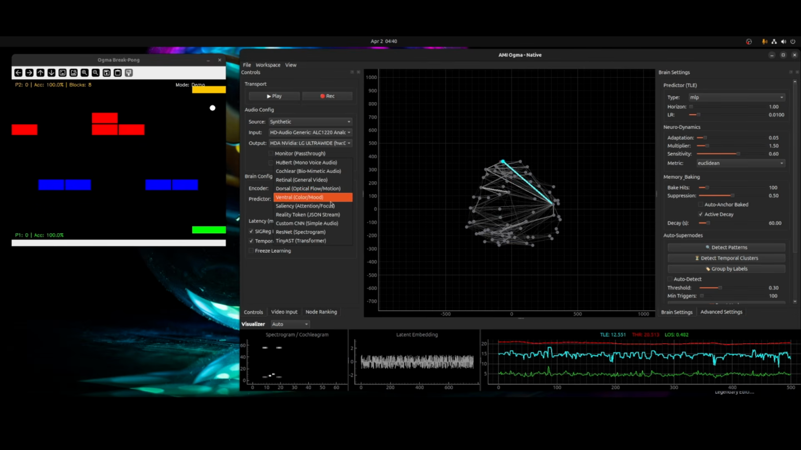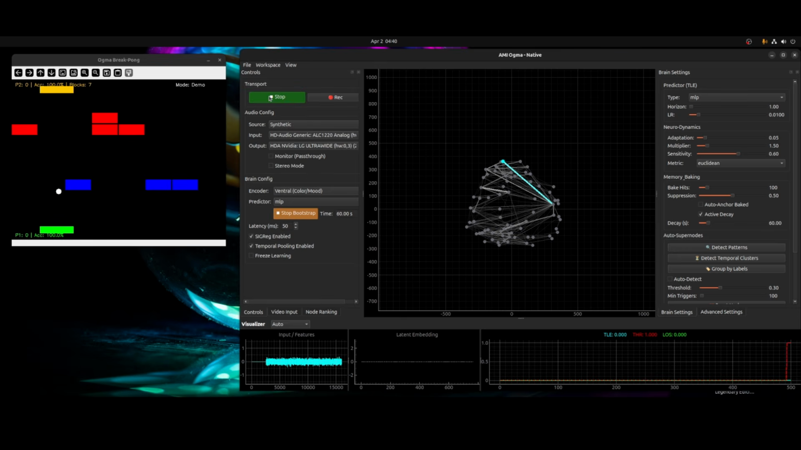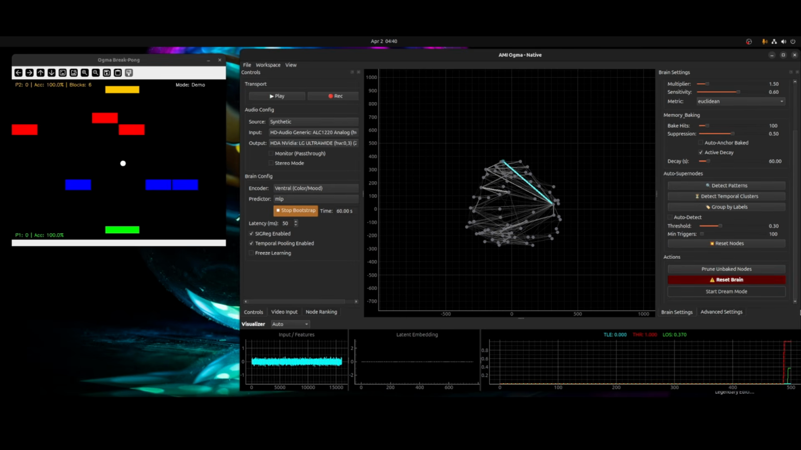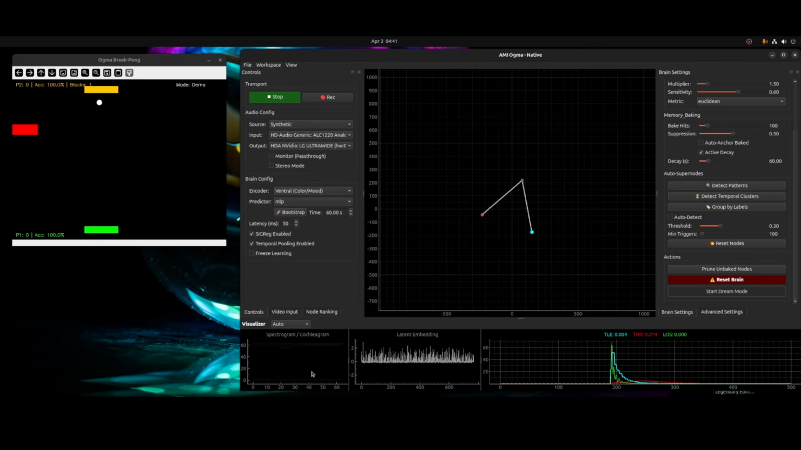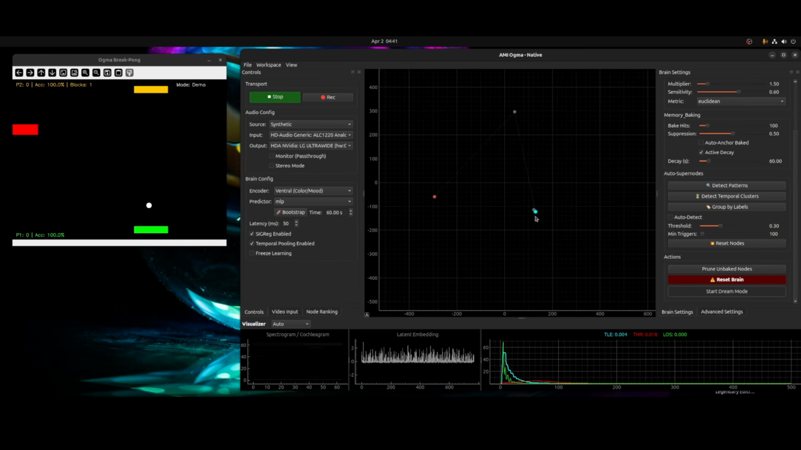We can take a look at the ventral one as well. Actually, I'm going to reset the graph because we definitely want to do that. Reset the brain. And I'm pretty sure this thing doesn't need training. It looks a little dark here. Let's see. Yeah, but it still should be working. So ventral should be working better than this, but look at this. We've got these weird oscillations here.